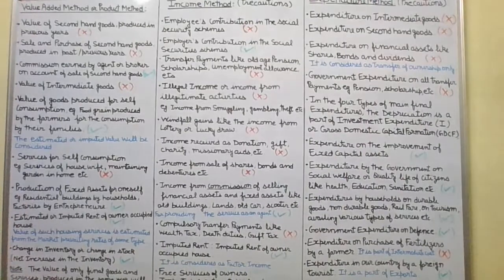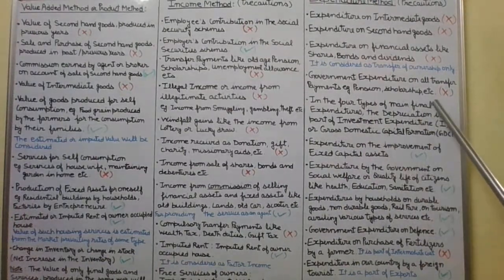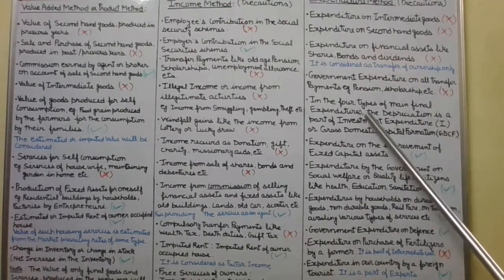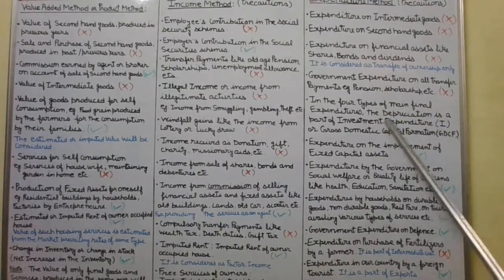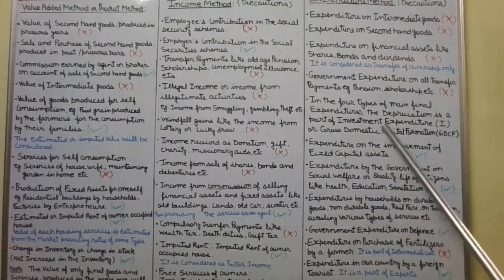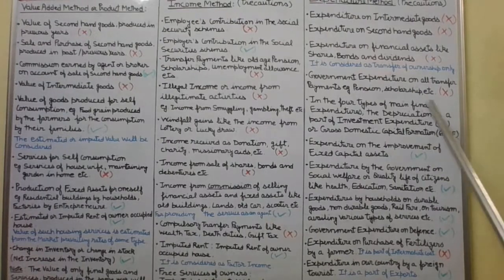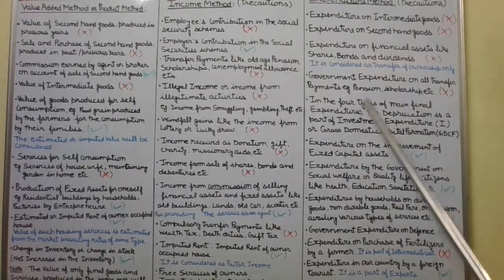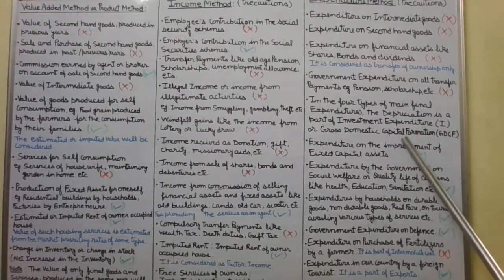So here in the four types of main final expenditures, number one C, number two I, number three G, number four XN or X minus M. In the four types of main final expenditures, the depreciation is a part of investment expenditure I, which is also known as the gross domestic capital formation, because in this type of expenditure, the business firms and other production units invest and make expenditure on plant, machinery, instruments, and tools.